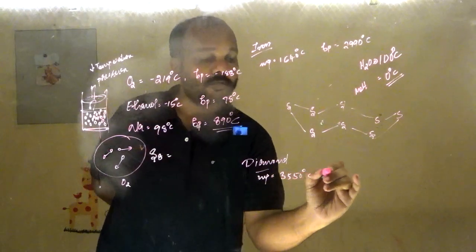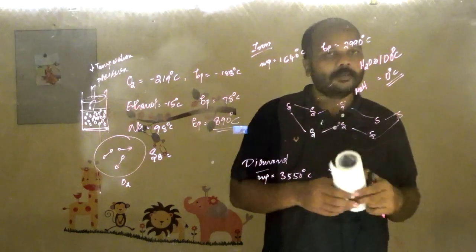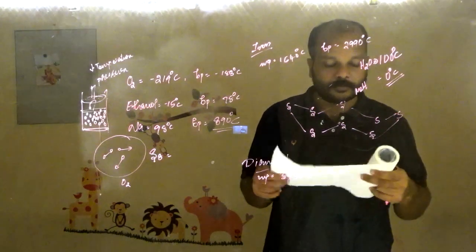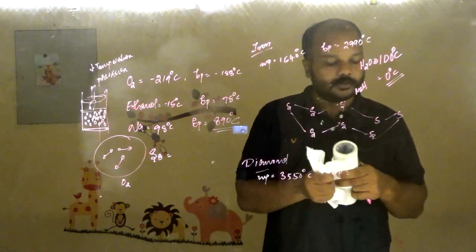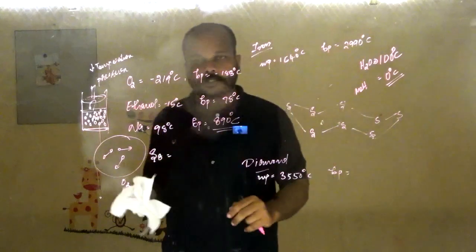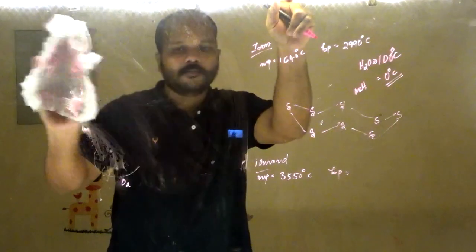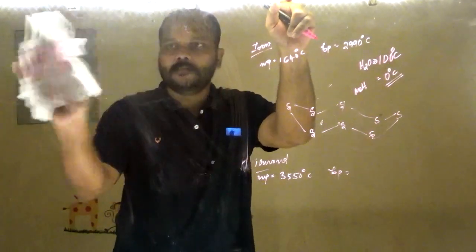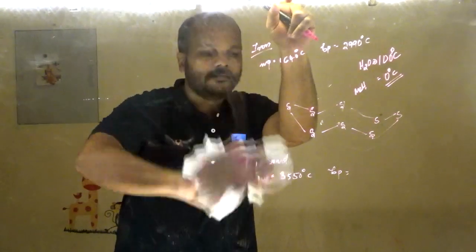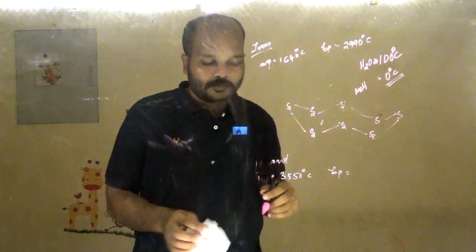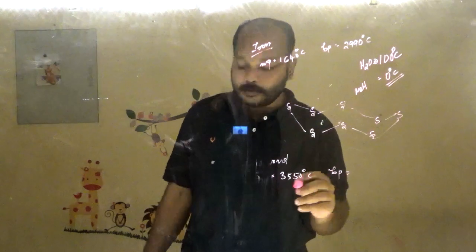3550 degrees Celsius. Even a diamond is one of the hardest substances you are very familiar with, right? A diamond doesn't break, even when you apply forces. Nothing will happen to it. Okay, that is the case with the diamond, and its boiling point is very high.